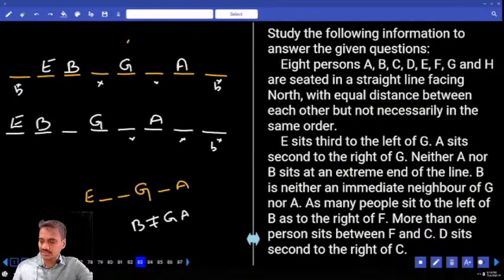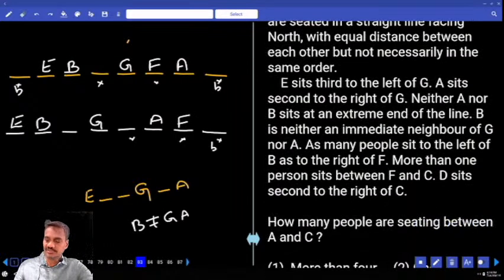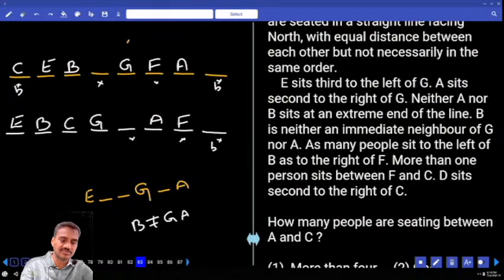Then if B is here, as many people to the left of B as to the right of F. Here there are 2 persons to the left of B, 2 persons to the right of F. Here 1 person to the left of B, 1 person to the right of F, F is here. And more than 1 person between F and C. In between F and C, more than 1 person. Now more than 1 person between F and C, C must be here.